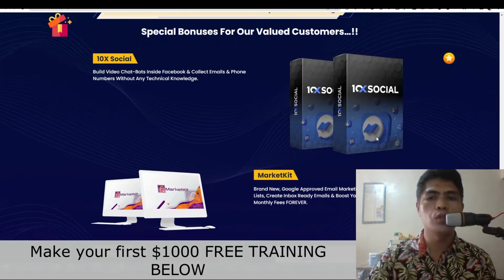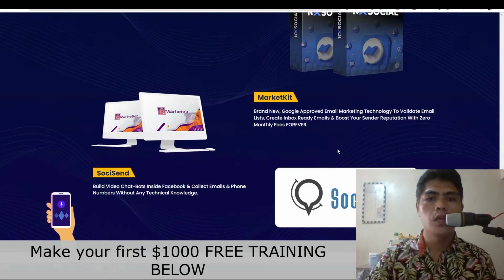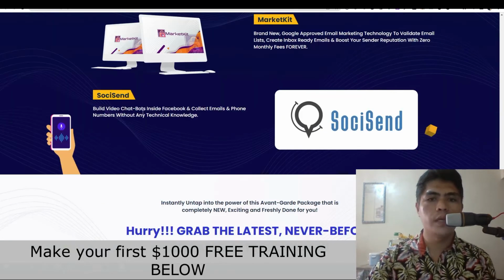Alright, so these are bonuses from the vendor. Bonus number 1 is 10x Social. With this bonus, you can build video chat inside of Facebook. Bonus number 2 is Mail Market Kit, a brand new Google approved email marketing technology. And then the next one is Sushi Field. You can build unlimited chatbots inside of Facebook using Sushi Send.